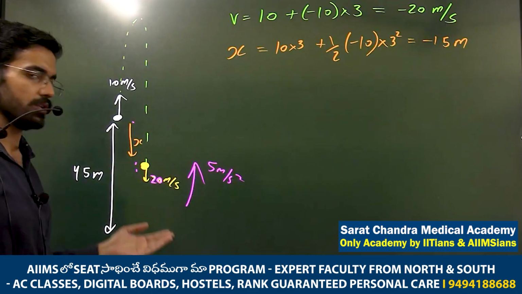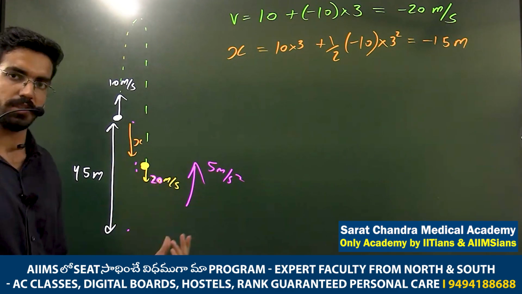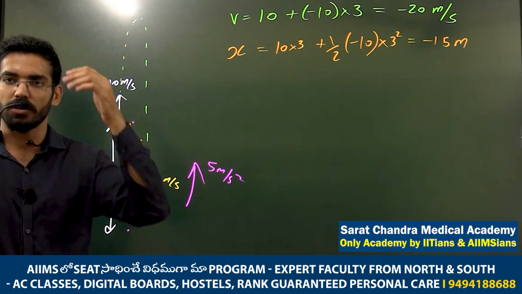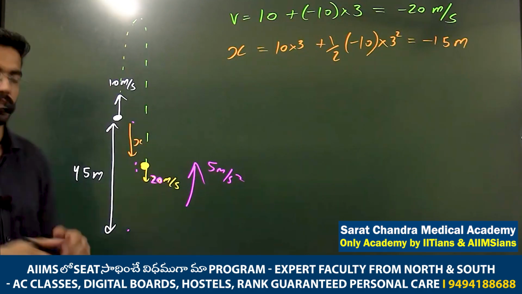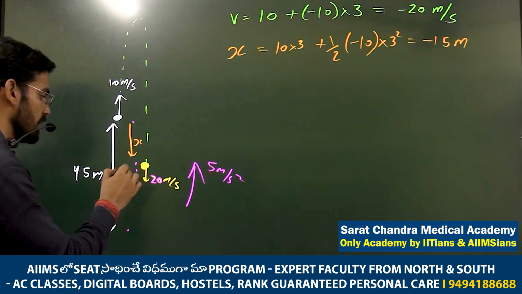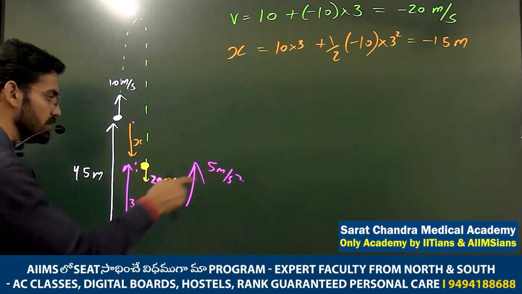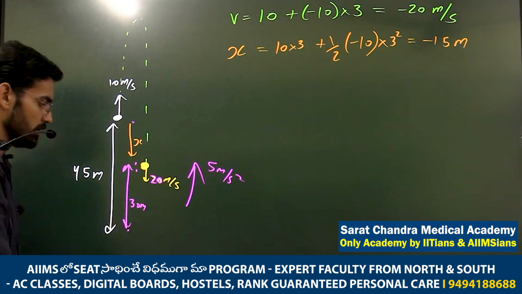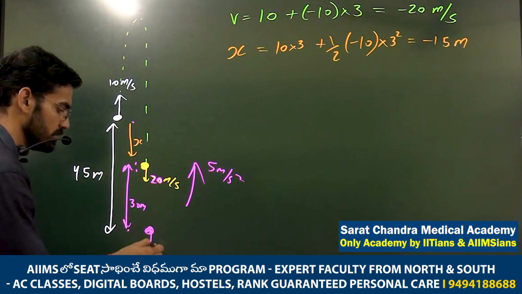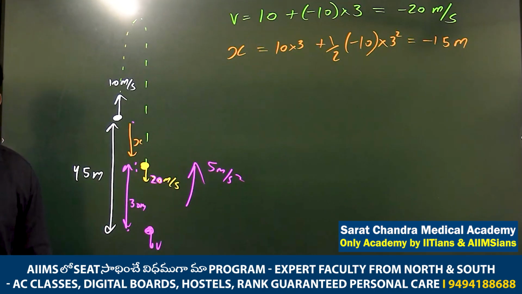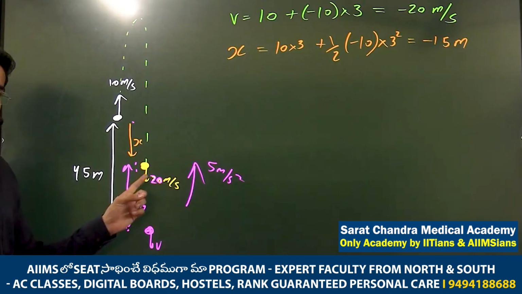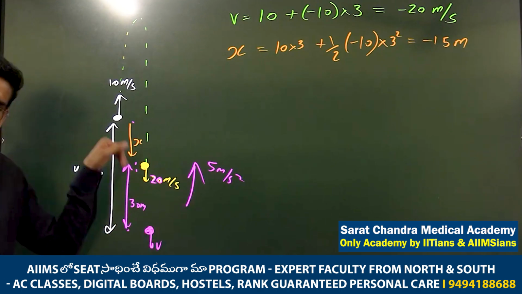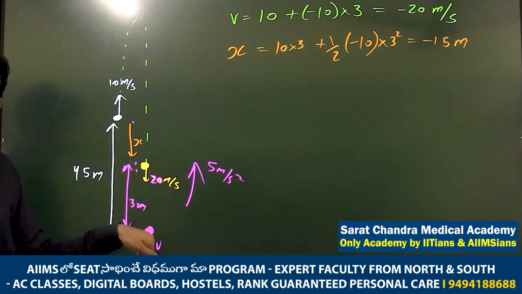It doesn't matter with what velocity he is hitting the ground. If he had asked me, that also we can solve. When you open the parachute, you are decelerating. Now you are not going faster, you are slowing down. So you are at 20 meter per second, and what is the gap remaining? 30 meter. And what is the acceleration? Upward 5. So going with 20 meter per second, what will be the final velocity he hits the ground with? Can we find out? Initial velocity I know, minus 20. Acceleration I know, plus 5. And distance I know, minus 30. This is initial, this is final, so downward displacement, minus 30.